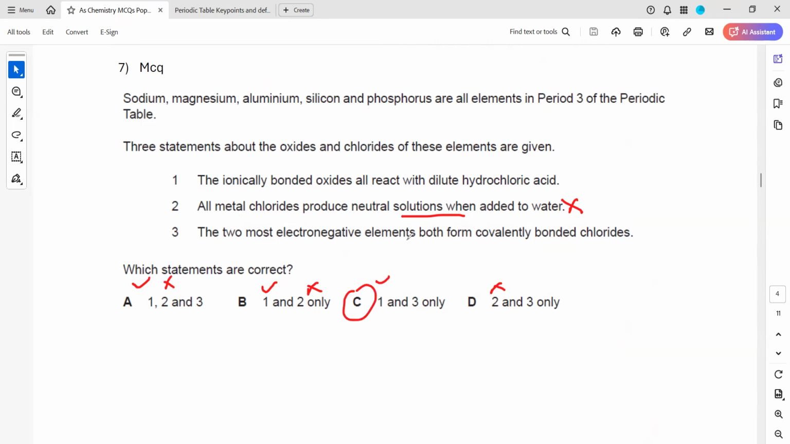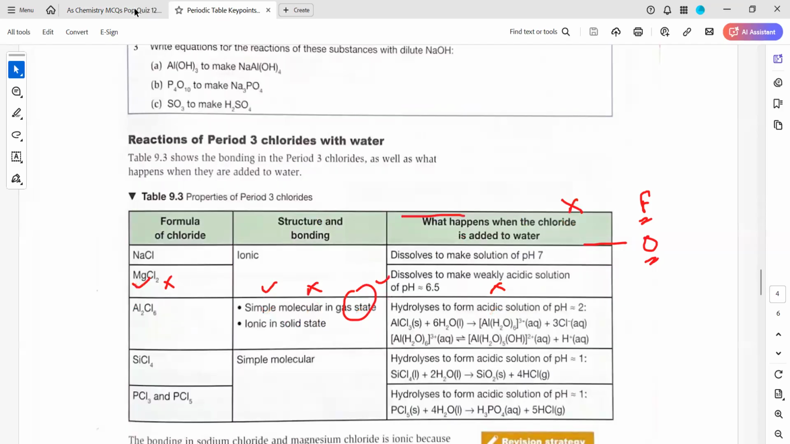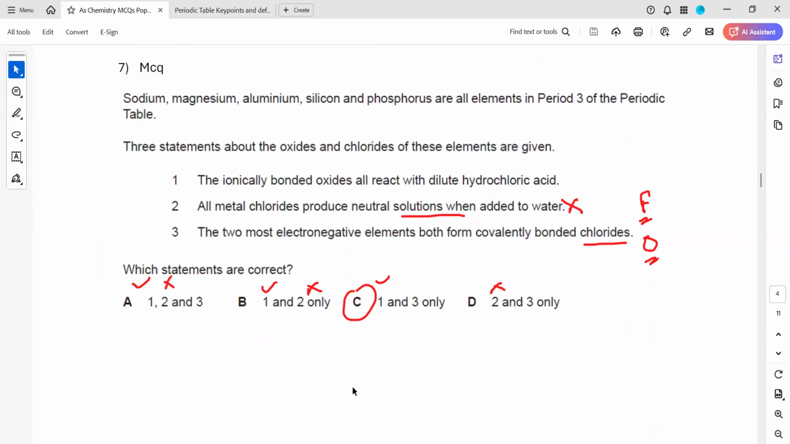And the two most electronegative elements both form covalently bonded chlorides. Like for example, if fluorine is combined with chlorine or if oxygen is combined with chlorine, they will form a covalent bond, not an ionic bond. Is it clear? Question 7. So it is related to memorizing this table about their chlorides, oxides.